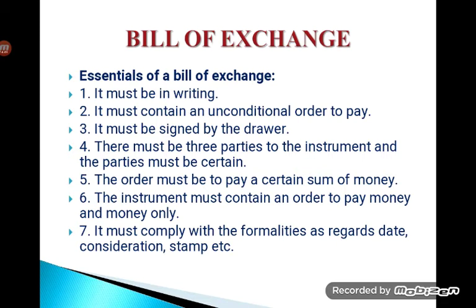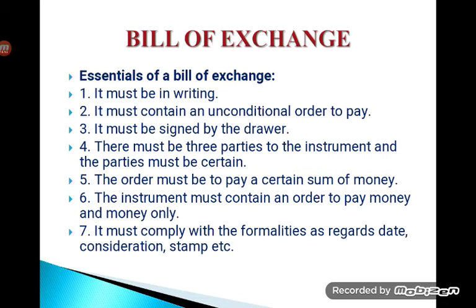There must be three parties. As I told you earlier, drawer, drawee and payee are the three parties involved in a bill of exchange. The order must be to pay a certain sum of money. I told you in the beginning of the chapter itself, any negotiable instrument we use is only for the purpose of getting some consideration, and that consideration will be only in monetary terms.